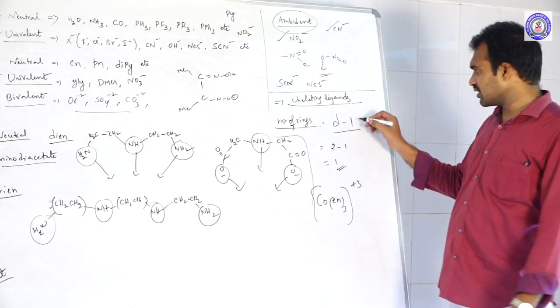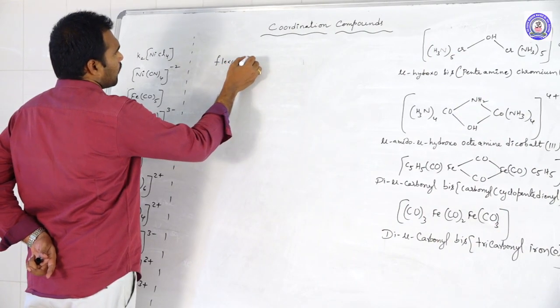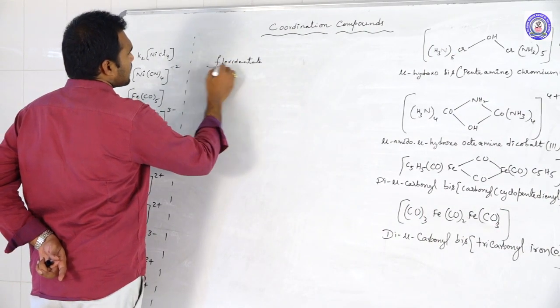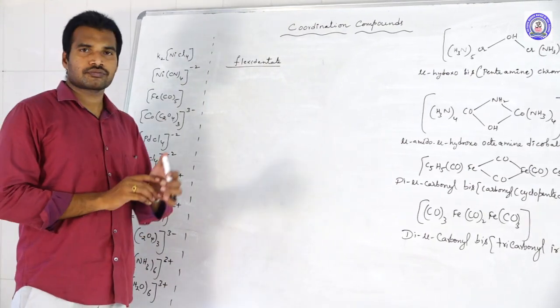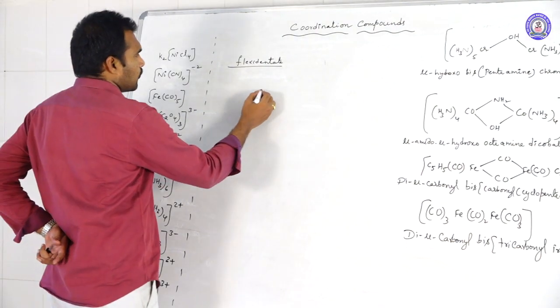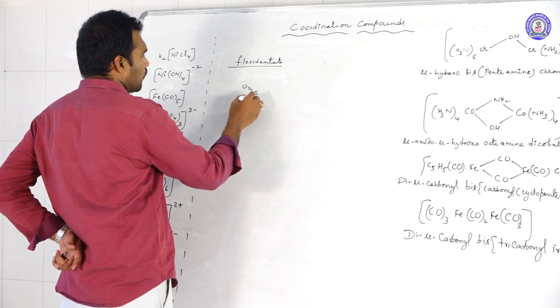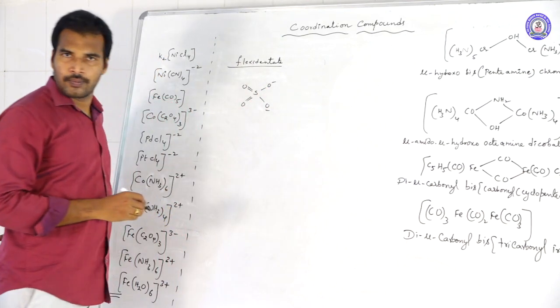So like this, by using this formula, you can calculate. Flexidentate ligand: for example, take sulfate, S double bond O, O minus, O minus.